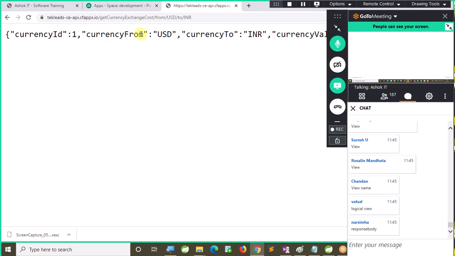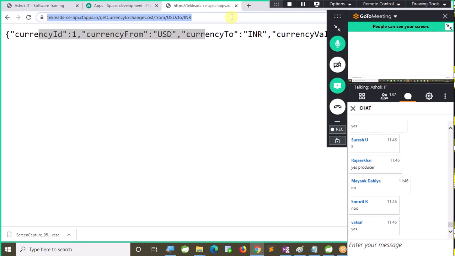Now, can I call this TechLeads project a REST API? It is providing services for you, and you are going to act as a client. Did I tell you which technology I used here, or give you any documentation for accessing this API? No, I just gave the URL, and you are able to access it. See how easily you are able to adapt the REST APIs. But when I go for SOAP, this facility will not be available. This much luxury will not be available with SOAP based web services.